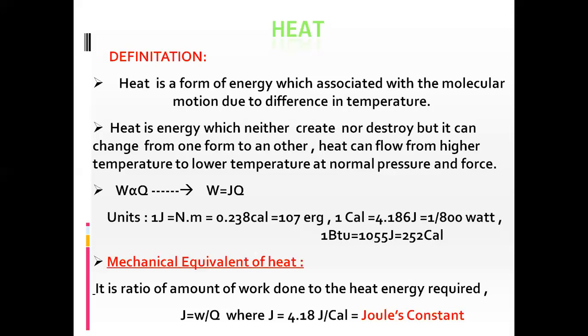Another term is the mechanical equivalent of heat. The mechanical equivalent of heat is the ratio of the amount of work done to the heat energy required.